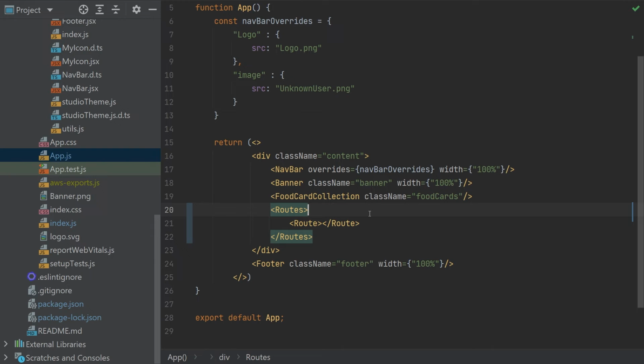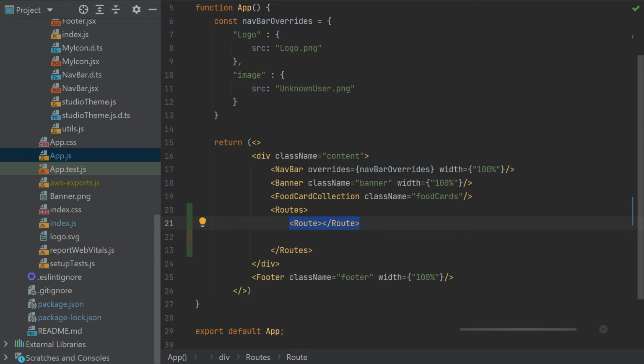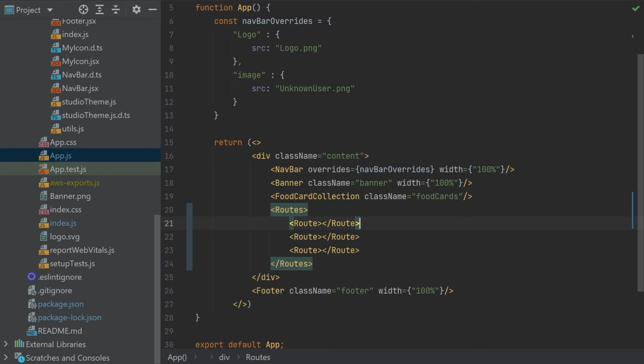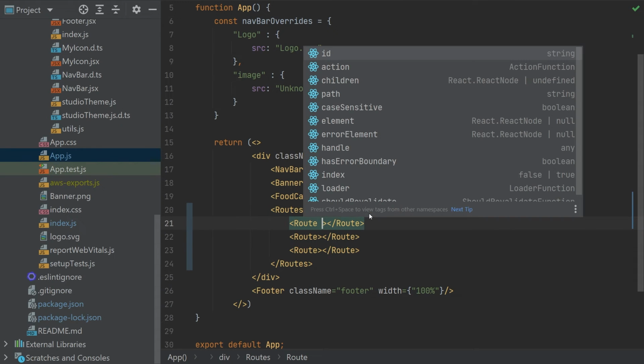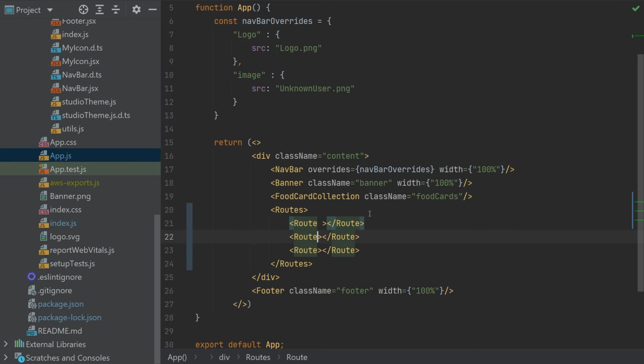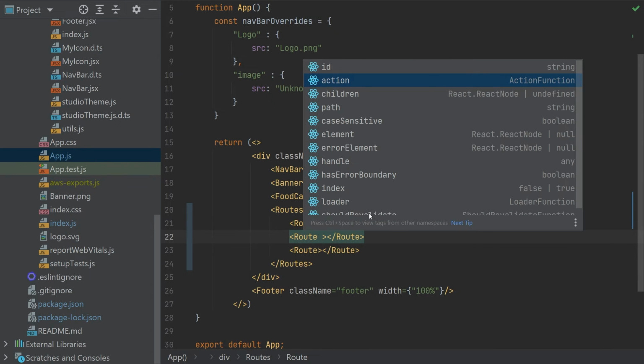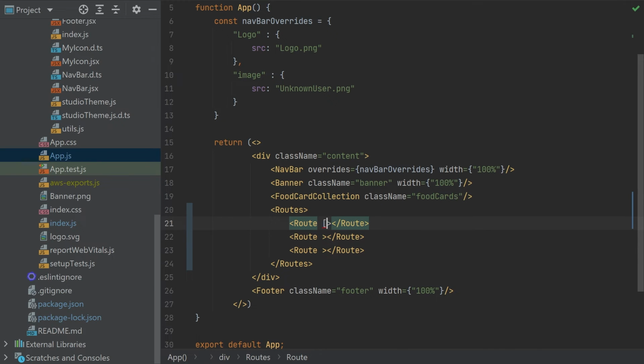Let's say that we need 3 routes. Why 3? I will explain in a moment. We want the first route to create, the second one to show details, and the third one to be a default to show some default stuff. Each route has a parameter, I think it's path, which starts with a slash.